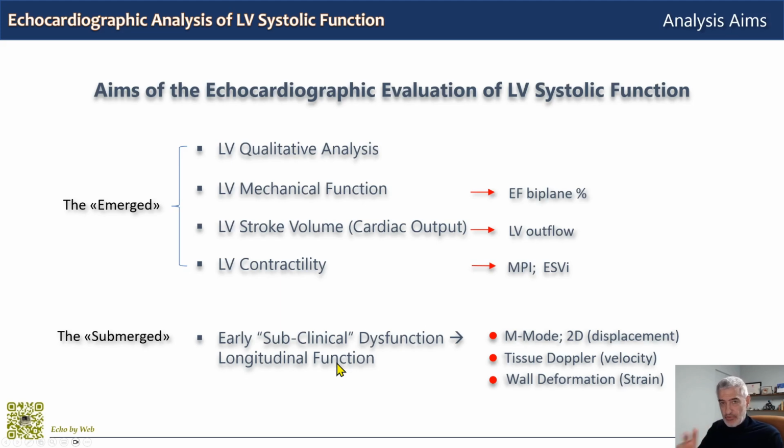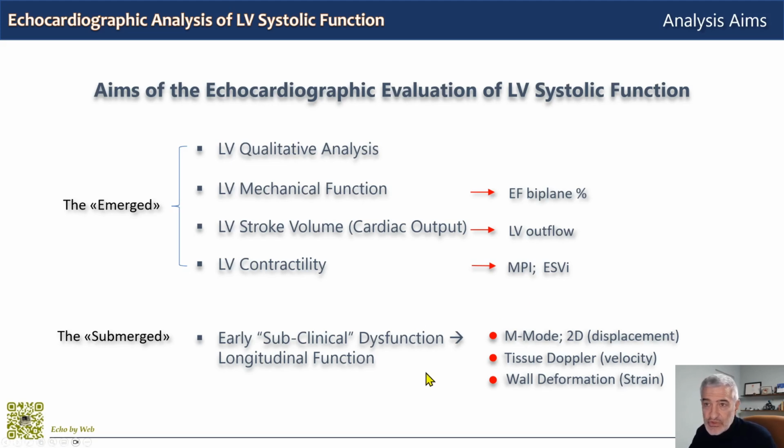So one of the two main vectors, the radial and the longitudinal. And this can be evaluated with M mode or 2D as a displacement of the base of the heart. With tissue Doppler, in this case, we evaluate the velocity with which the base of the heart moves. The best method, of course, is wall deformation or strain analysis.